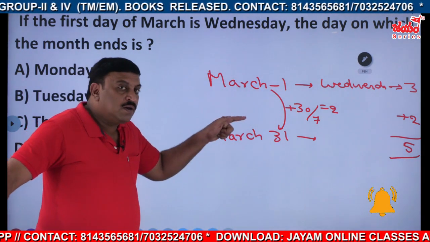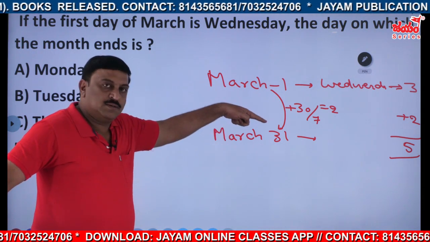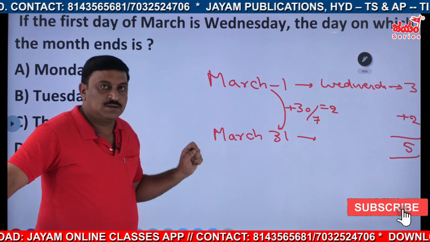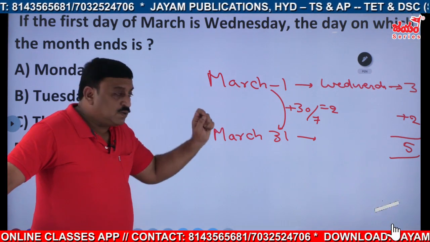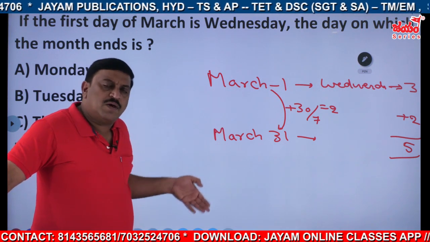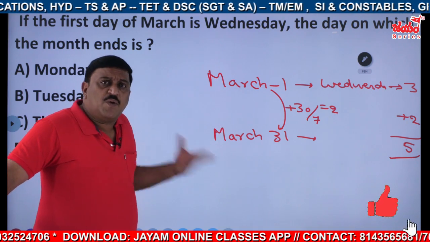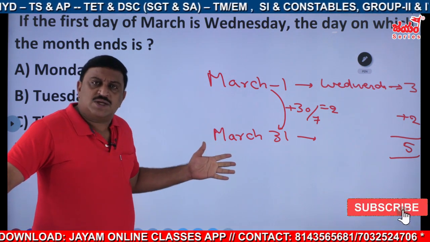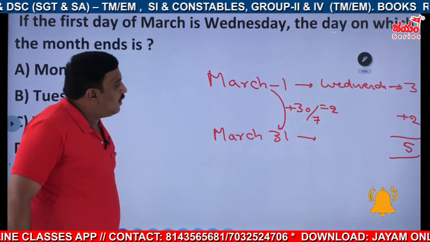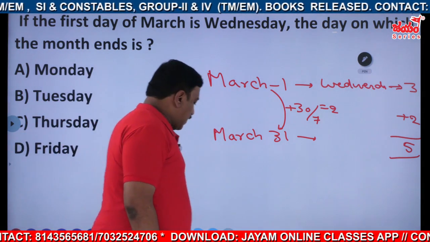How did you get that one? Based on our code plus odd days. Code Wednesday, code plus odd days. Clear? So in this manner you have to do. Some people have some other logics, but this is the best one to do. Our code works out in each and every case, is it not? Each and every case it works, definitely. Right? Then, coming to the same way, let us do the next one.